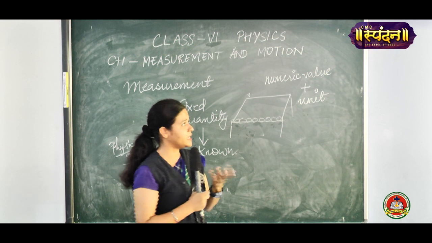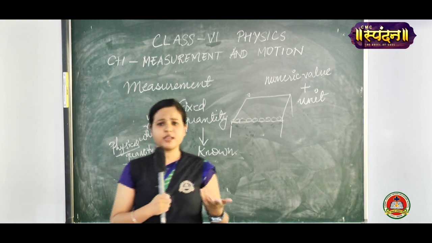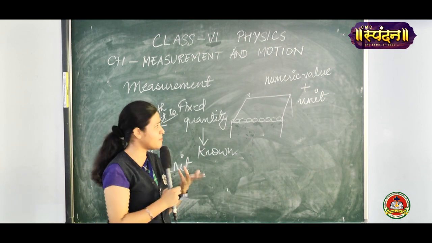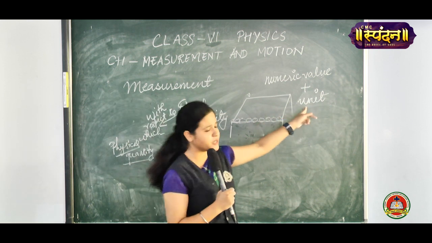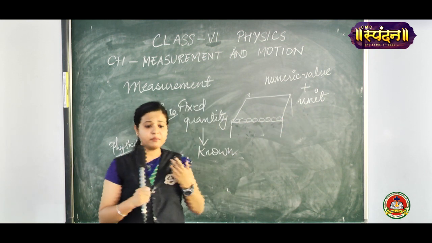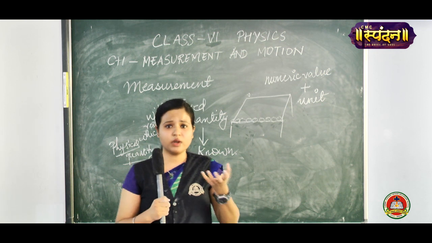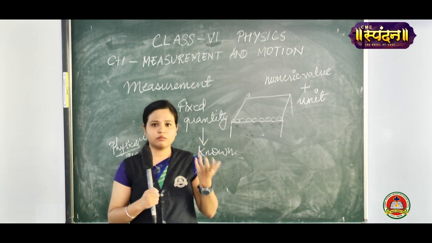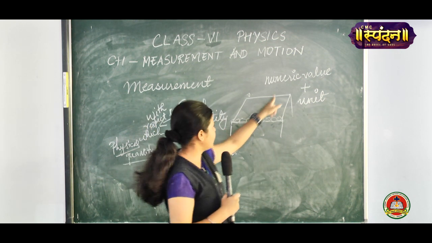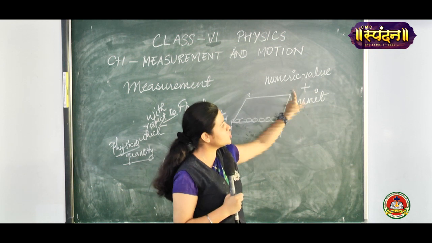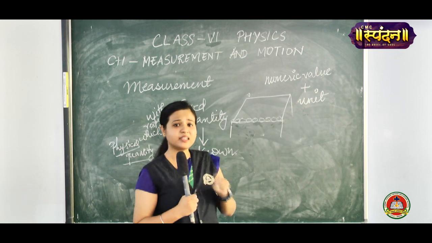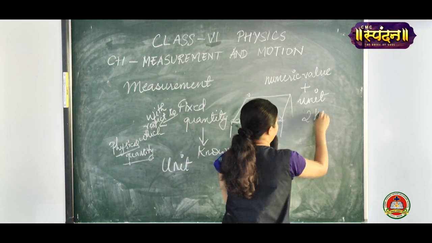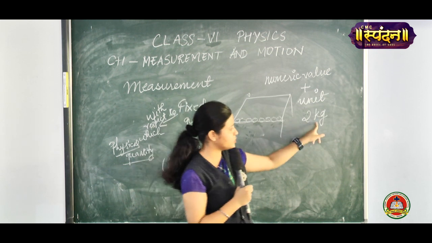Now numeric value can be anything, right? 2, 3, 4. Suppose I say in this bag there are only 2. Now you will ask me, ma'am, what 2? If I do not specify the unit, how will you know what I am talking about? If I say in this bag there are 2 stones, now you know what is inside. And if I say there is 2 kg of potatoes, now you know the weight that is used is kg.